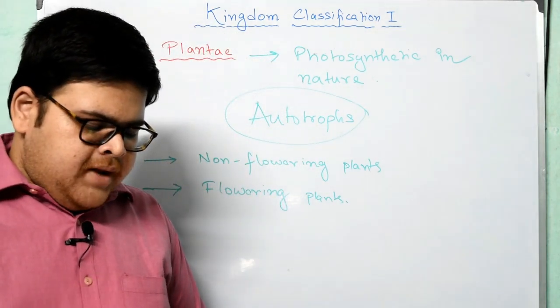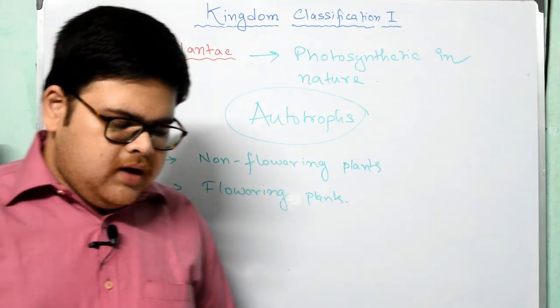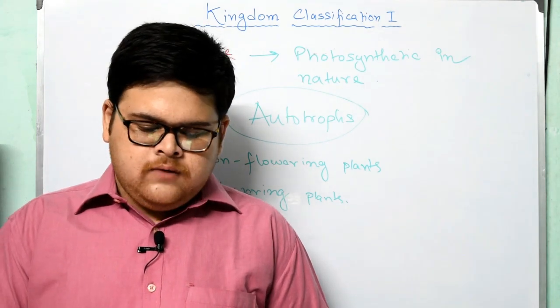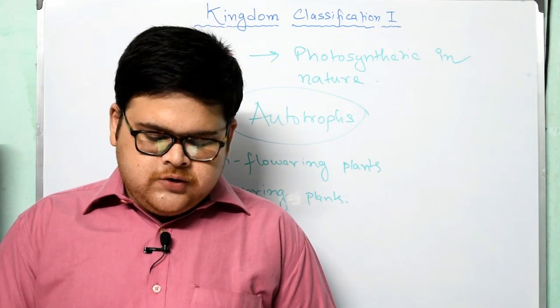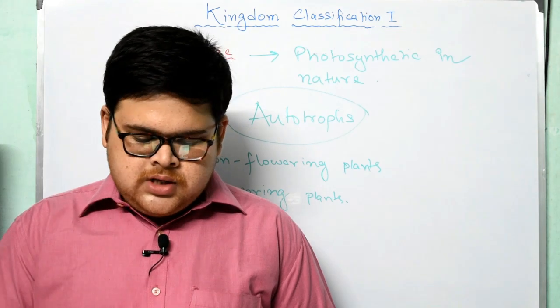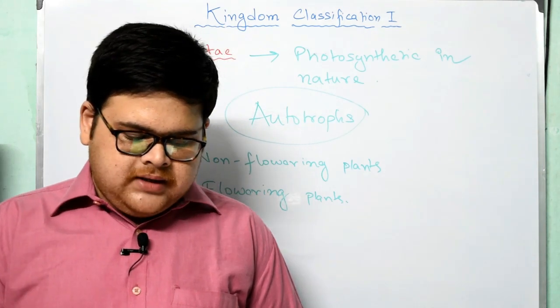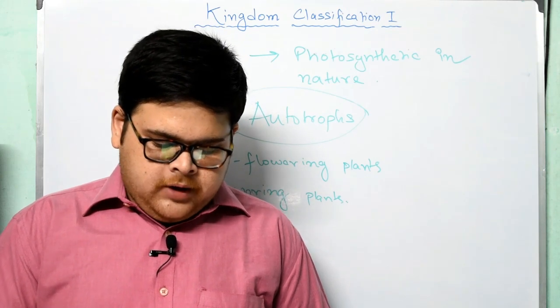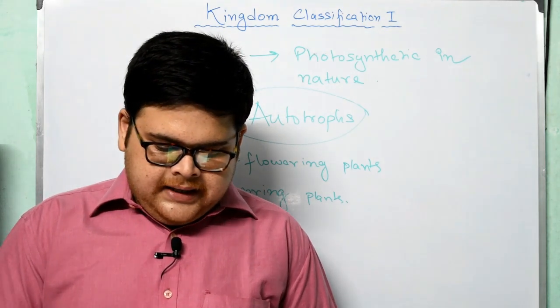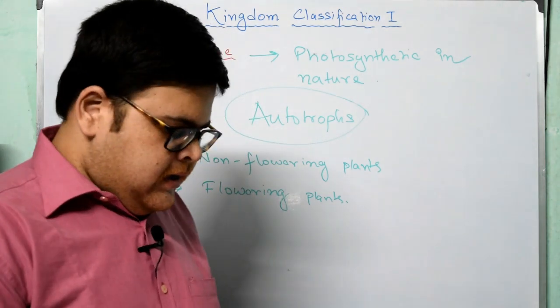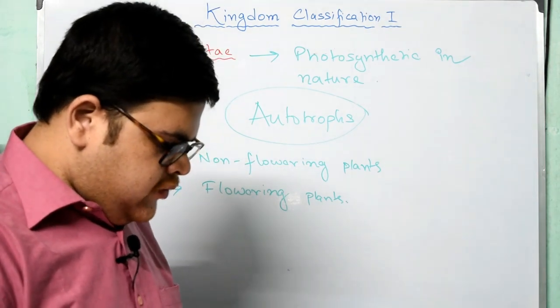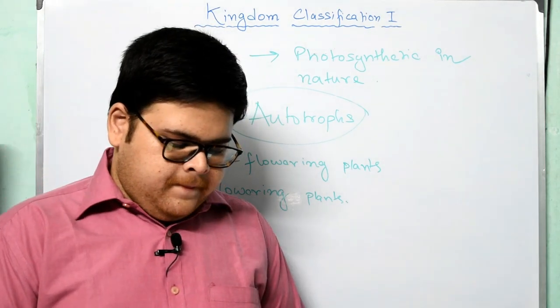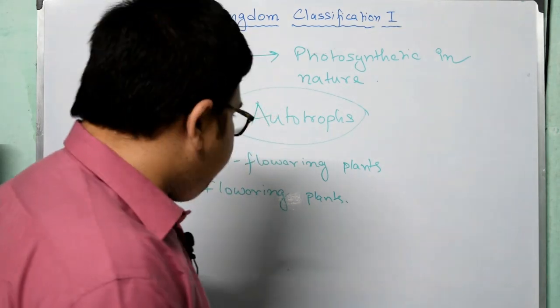Plants that do not bear flowers or seeds are called non-flowering plants. They reproduce mostly by means of spores. Plants of these groups are further of three types based on the complexity of the plant body. They are algae, mosses and liverworts, and ferns.